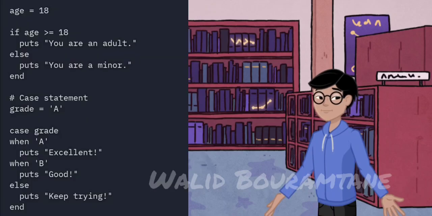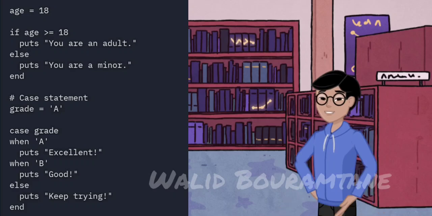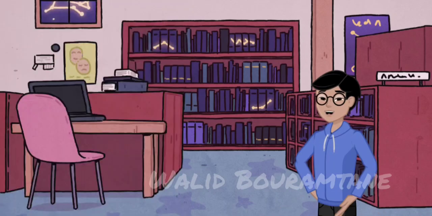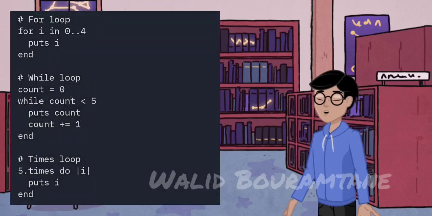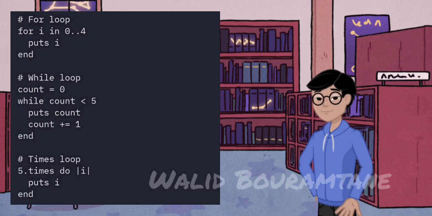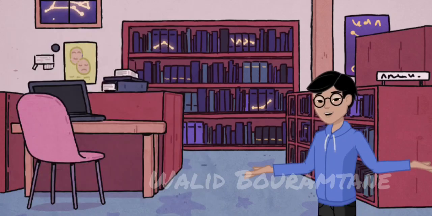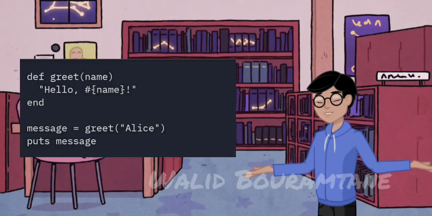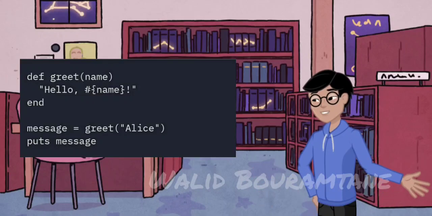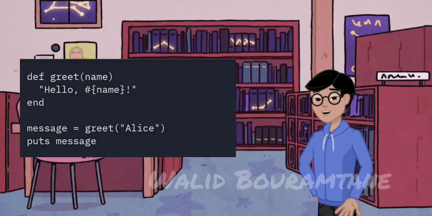Control structures. Ruby uses if-else statements and case-when for conditional logic. Loops. Ruby supports for loops, while loops, and times loops. Methods. Methods in Ruby define reusable blocks of code that perform specific tasks. The greet method takes a name as an argument and returns a greeting message.